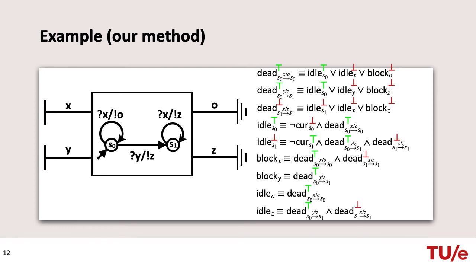Since S1 is current, S1 cannot be idle, and therefore the self-loop on S1 cannot be dead. We conclude that channel X is not blocked, but channel Y is. Also, channel O is idle, whereas channel Z is not. Therefore, we correctly conclude that channel Y is blocked, and since the environment ensures it is not idle, channel Y is dead.